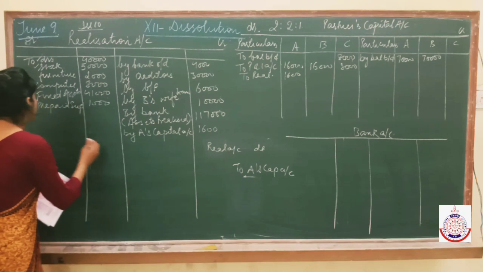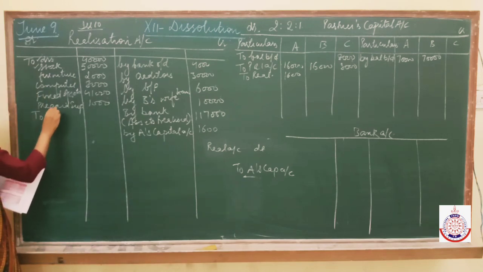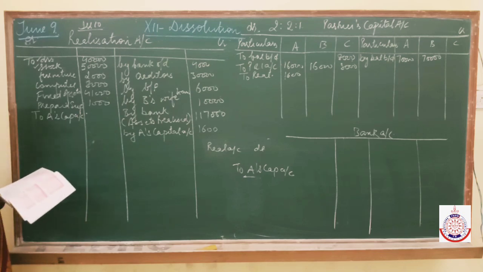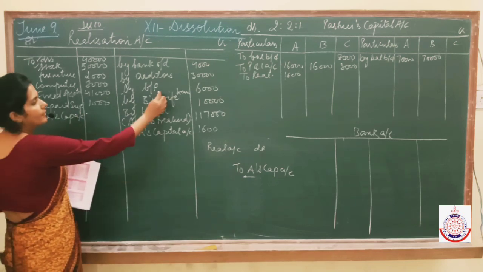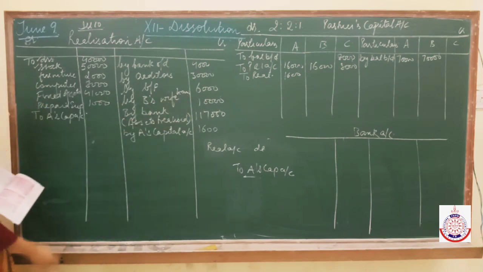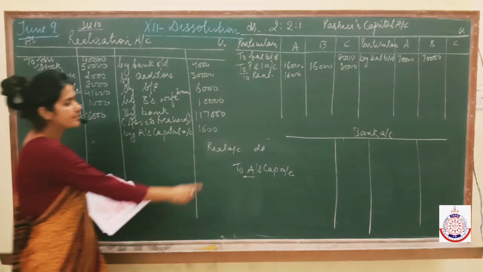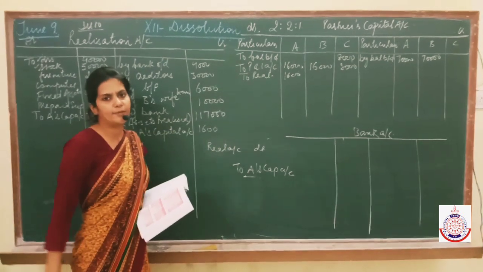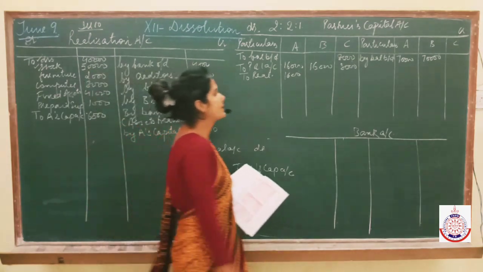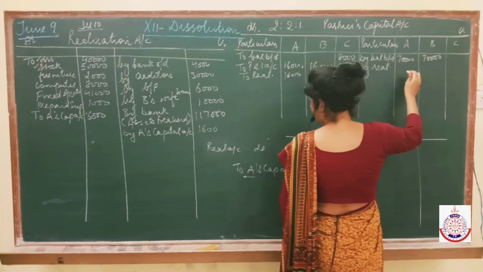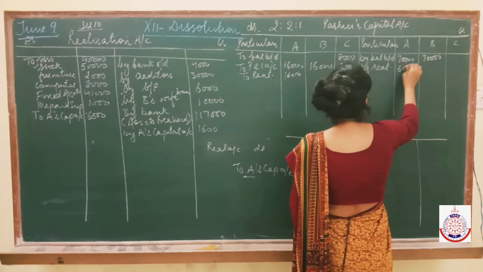So right here to A's capital account. He is ready to make payment of bills payable, amounting to rupees 6,000. Now post this entry into A's capital account side by side. A's capital account has been credited, so right here by realization and 6,000 is the amount.